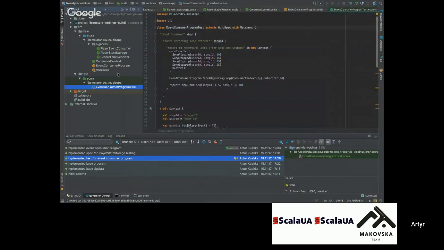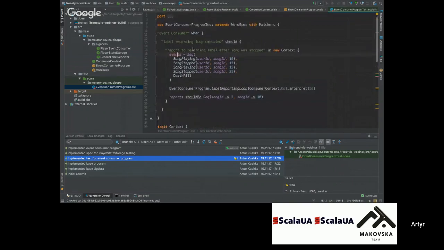Here is our event consumer program test. What is it really doing? We expect the event consumer loop to report after the song was stopped. First of all, we define a list of events.